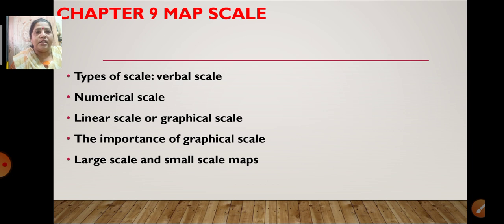This is what we have learned in these 3 types of scales: verbal scale, numerical scale, and the third one is linear scale or graphical scale. Then we have learned about the importance of graphical scale. The next thing we have learned is about maps. There are 2 types of maps, that is large scale map and small scale map.